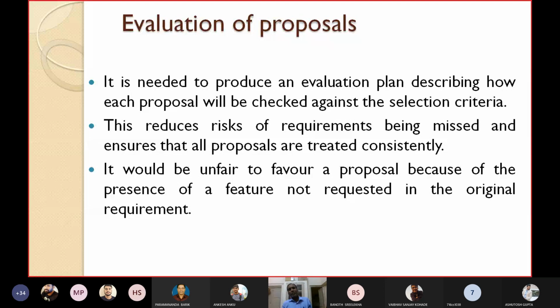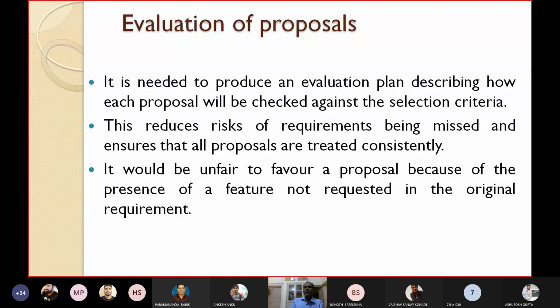In the library example I am saying, if you are a very small organization, you do not want that reserve option for the faculty. But if the firm has put that reserve option, then they should not actually charge a high price. It would be unfair to favor a proposal because of a feature not requested in the original requirement. There are 10 requirements in the original proposal.